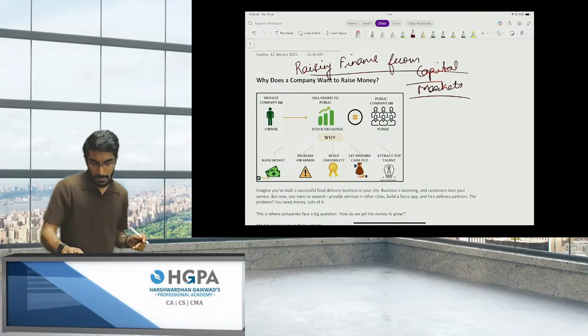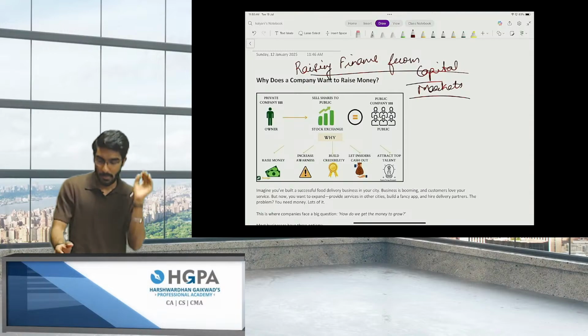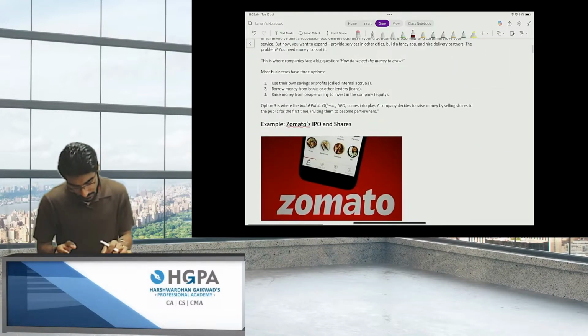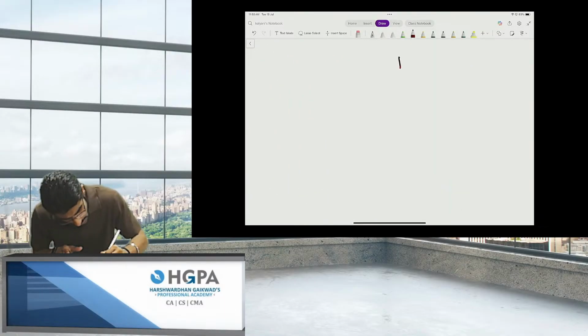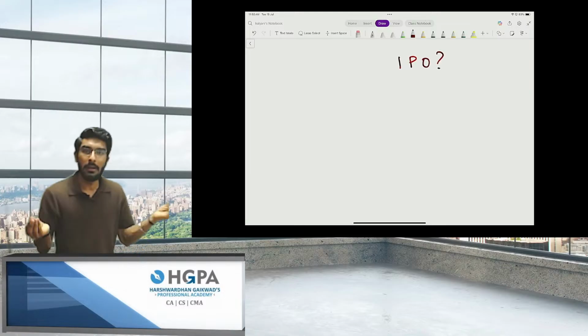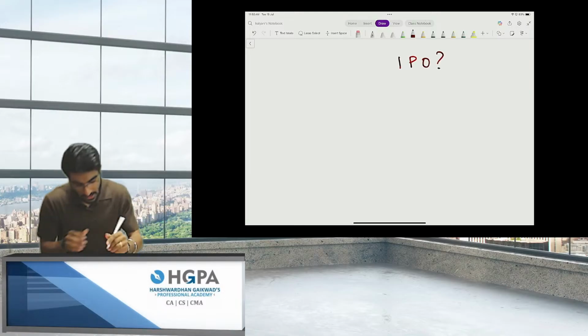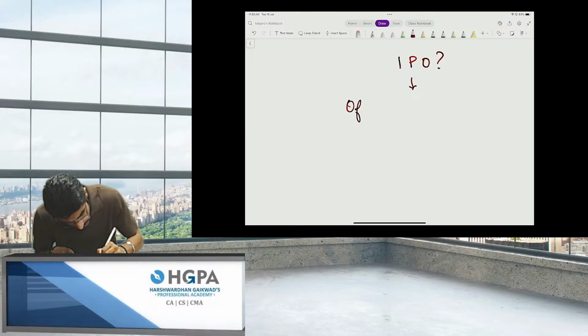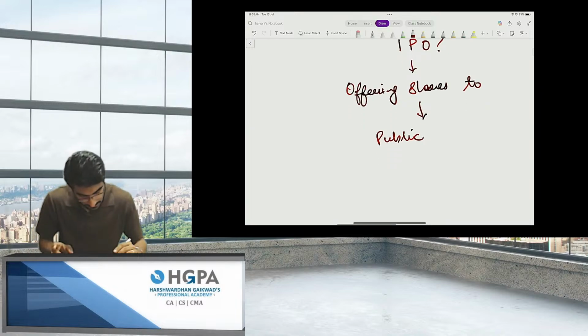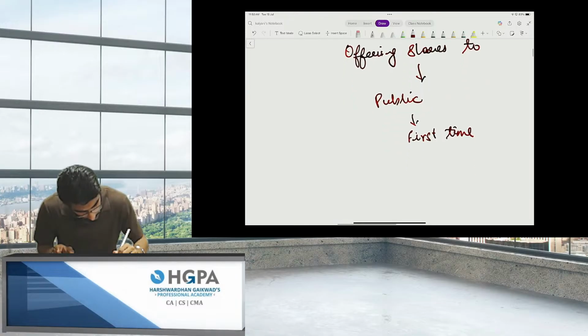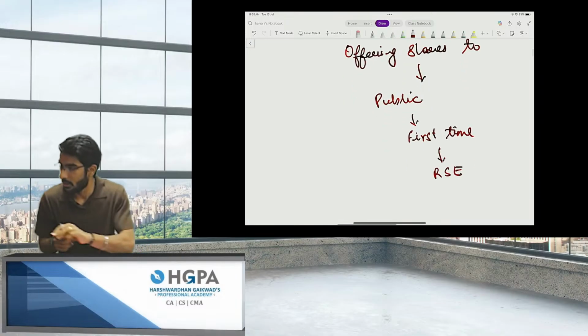Right, people? The chapter number is 6.1. Now, people, let's understand IPO. What is the meaning of IPO? IPO means offering shares to the public for the first time on a recognized stock exchange.